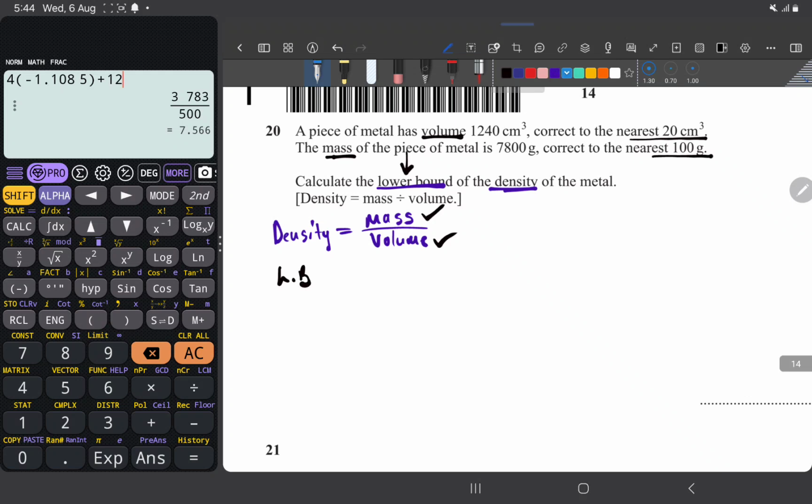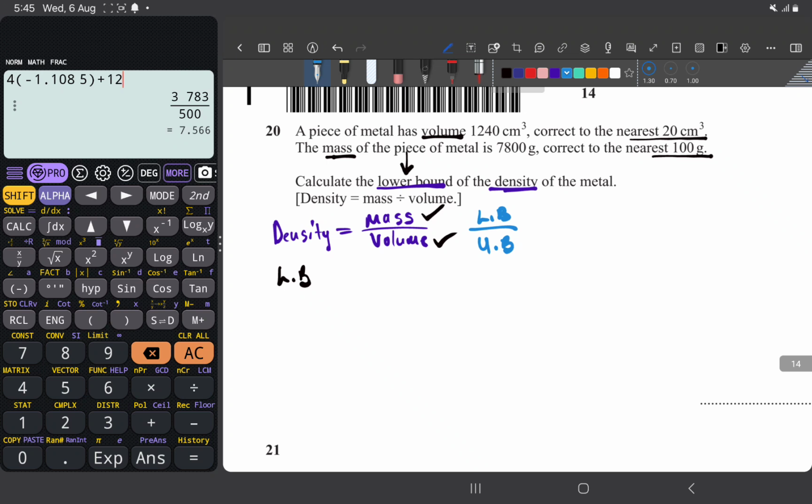What you're going to do is get the upper bound of the denominator and the lower bound of the numerator, and you are going to have the lowest value of the density. So because we are dividing, how do you make something small when you divide? Make the denominator big and make the numerator small. So I know in the numerator I can get upper bound and lower bound, but I'm going to use the lower bound, because I want lower bound of density.